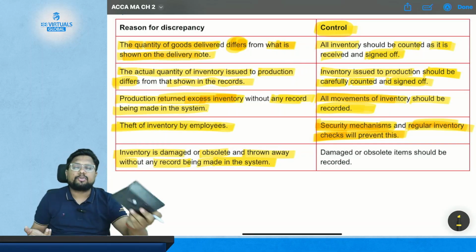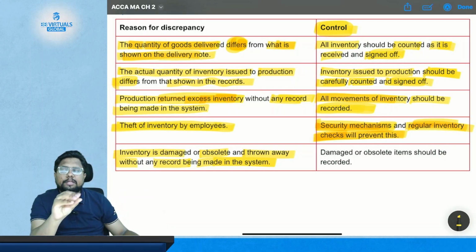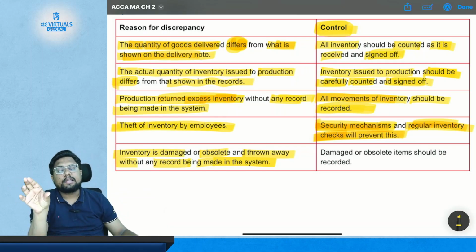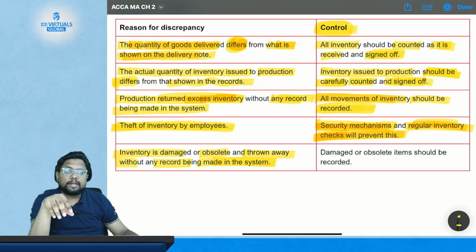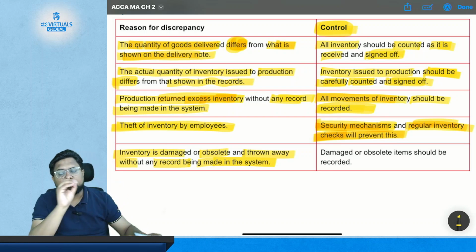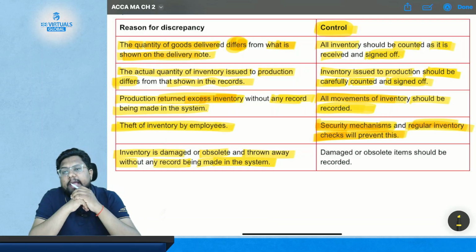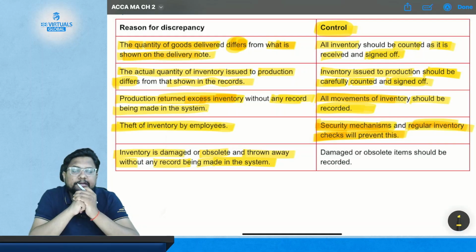If I just throw it out, what will happen? The books will still show that I have that particular amount of calculators, but in actual there is a lesser quantity of calculators because I have just thrown the damaged calculators out of my inventory. So this is the problem where your records will not match your actual inventory because of such damage or obsolescence of the material. So what is the control here?